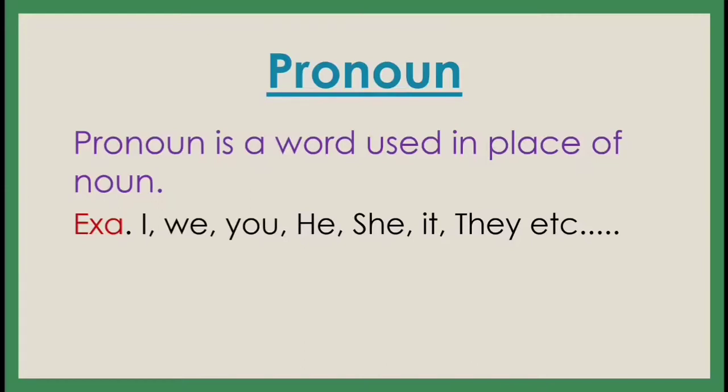Understand? So these are called pronouns. What is called? Pronoun. So instead of a noun, we use a pronoun. For example, that Rahul is my brother. He lives in Sarsa. Clear? So in the previous example, I repeated the word Rahul again and again. That Rahul is my brother. Rahul lives in Sarsa. Rahul is a good boy. Understand? But I don't want to use the word Rahul again and again.